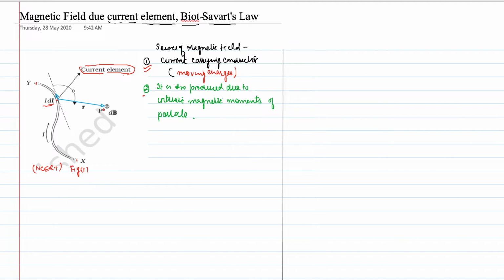This magnetic field could be determined at any point around that wire. So here we select some point P, and we are talking about the magnetic field at this point P. This is the displacement vector from the current element to point P, and it is represented by the vector r.